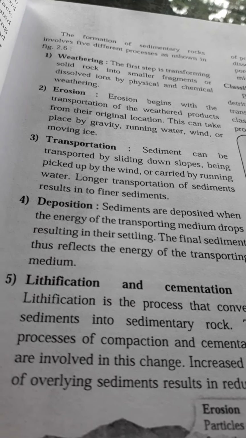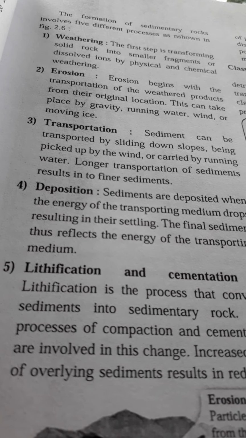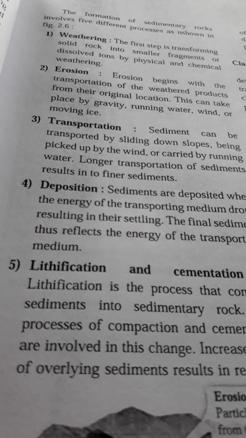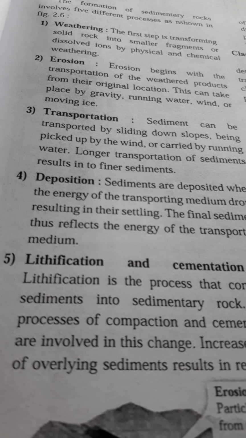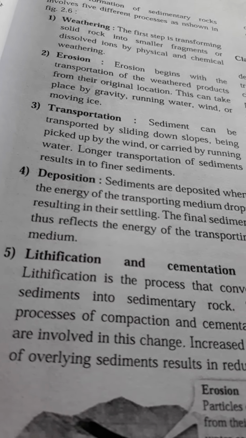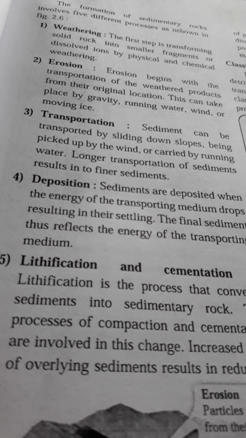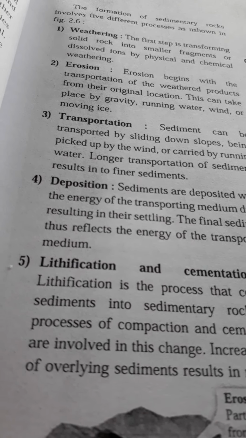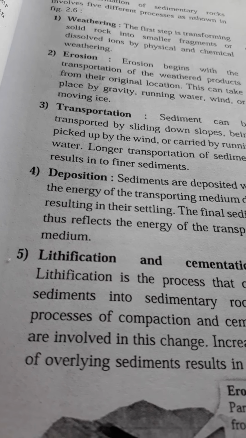These sediments join together by water, water in which various sediments are dissolved. That material brings these sediments together. And compaction means what? Compaction means the particles are present one above the other.